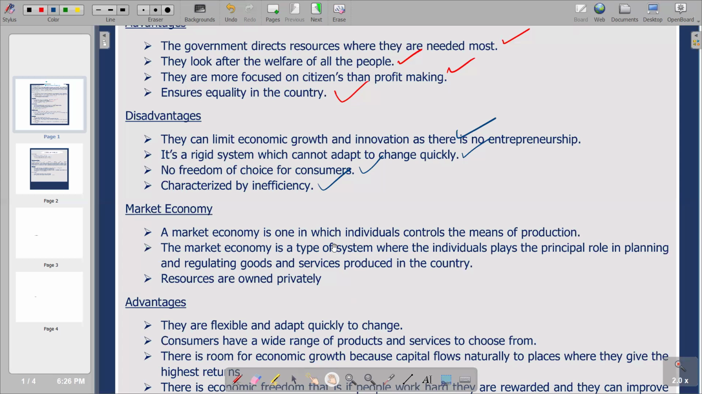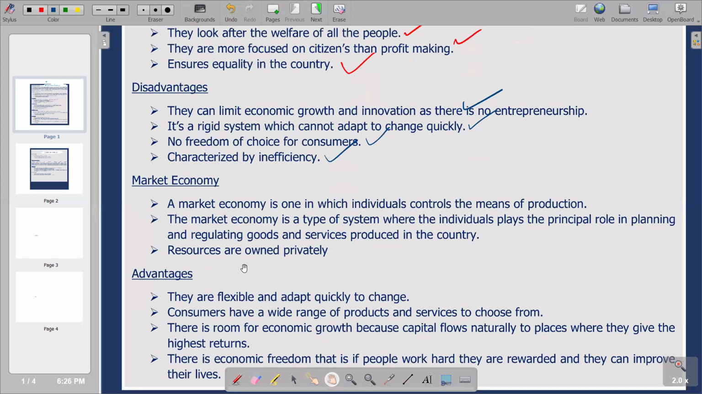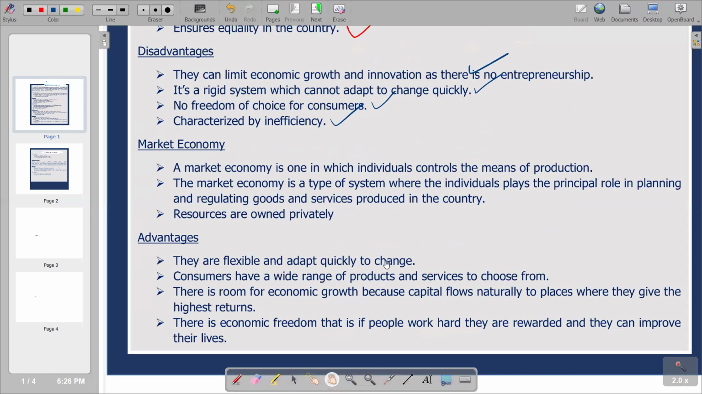So we go to advantages of market economy, whereby the first point is they are flexible and adapt quickly to change. So obviously, there is flexibility under market economy. There is no government intervention in the activities that are taking place. So obviously, with private ownership, individuals running businesses can easily change their activities and adapt to current conditions. So basically, that's what we have.